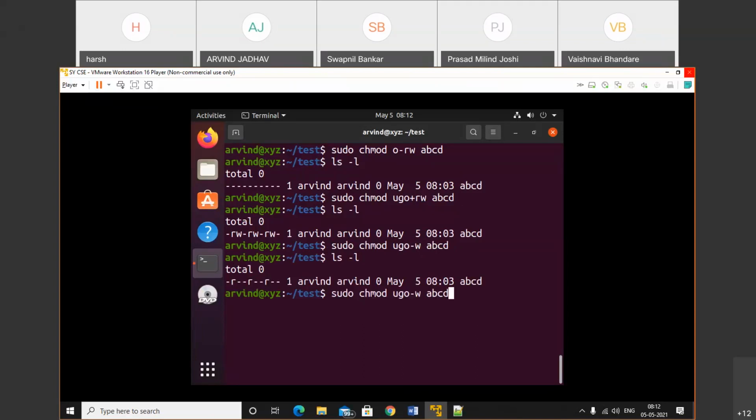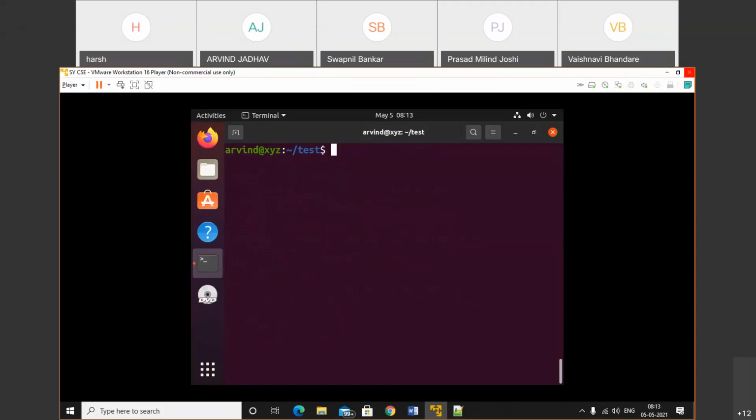Similarly, if you want to remove read also, just use r. Now check out, all permissions are gone. All the permissions have been removed. Okay, if you have a query, let me know. Does anyone have a query? Shall we perform one more time? It's quite easy. You need to perform operations, so you will get the idea.